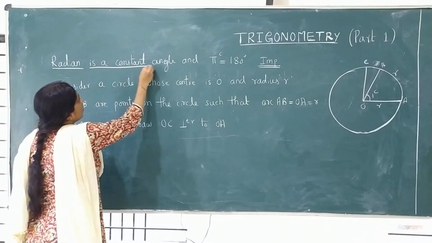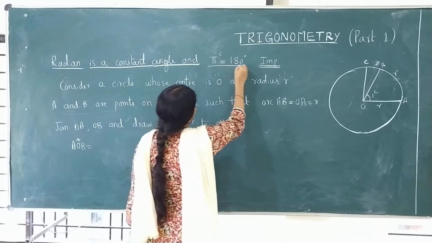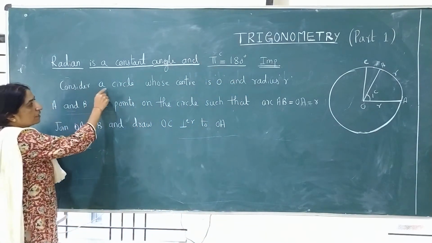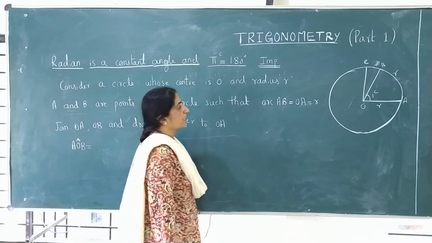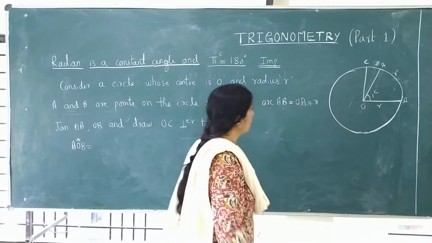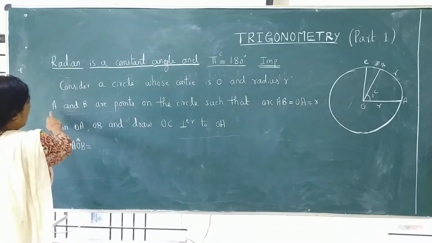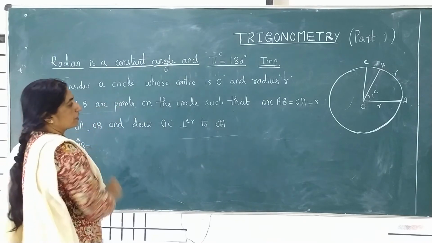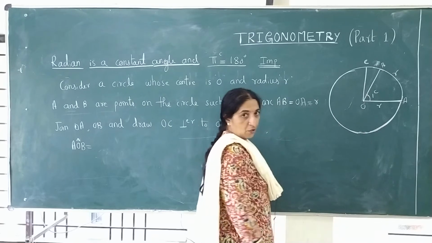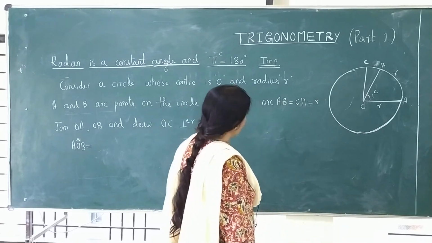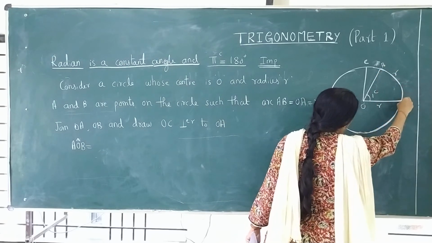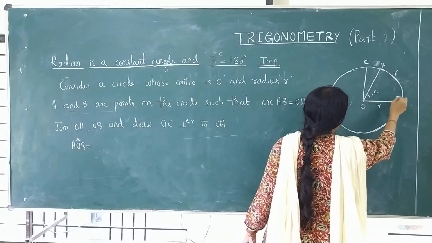Once again I am reading this. Radian is a constant angle and pi radian is equal to 180 degree. Consider a circle whose center is O and radius R. A and B are points on the circle such that arc AB, and arc means curve, the length of arc AB is equal to OA.